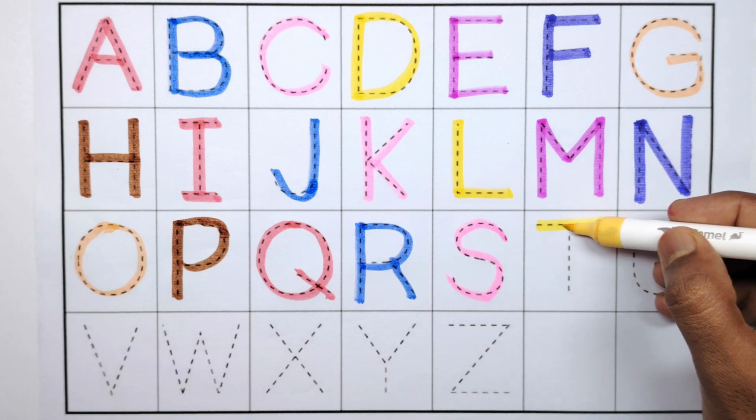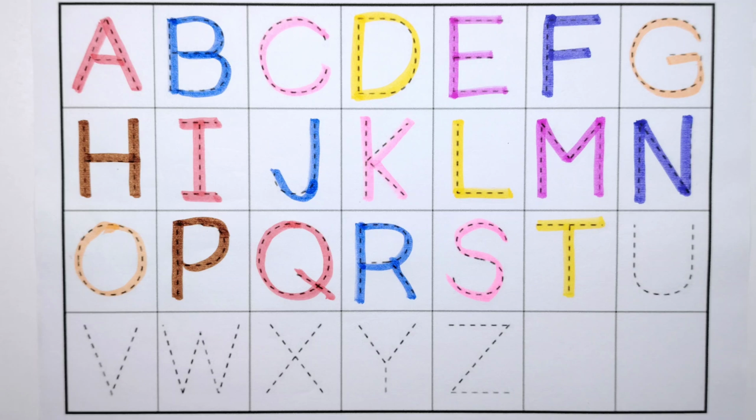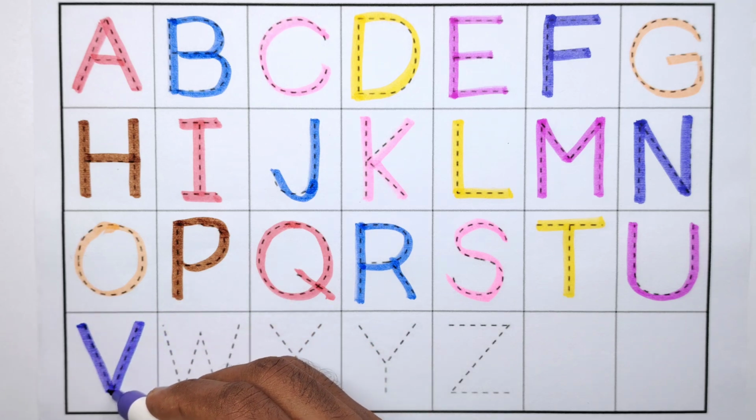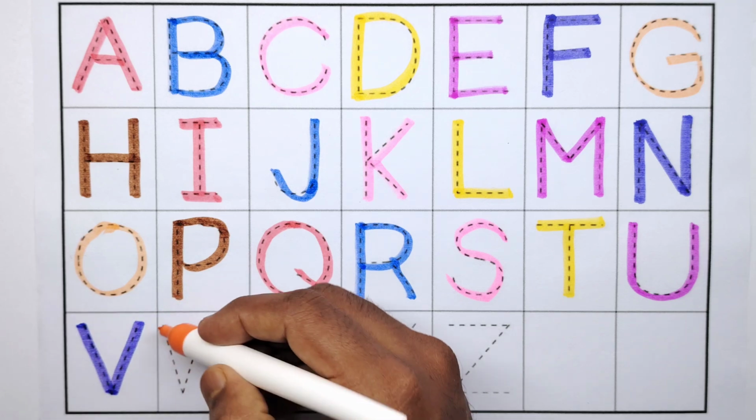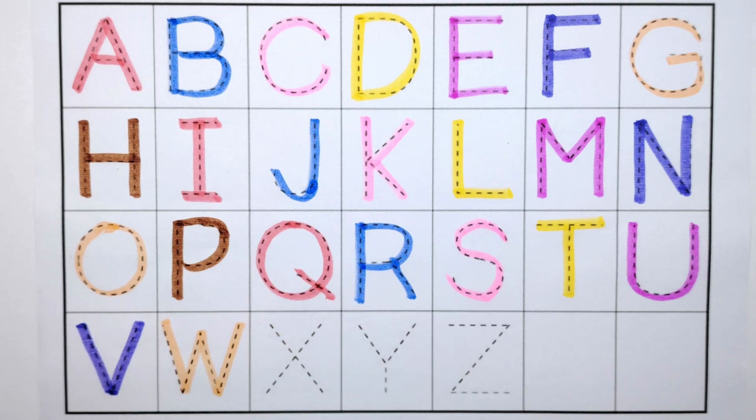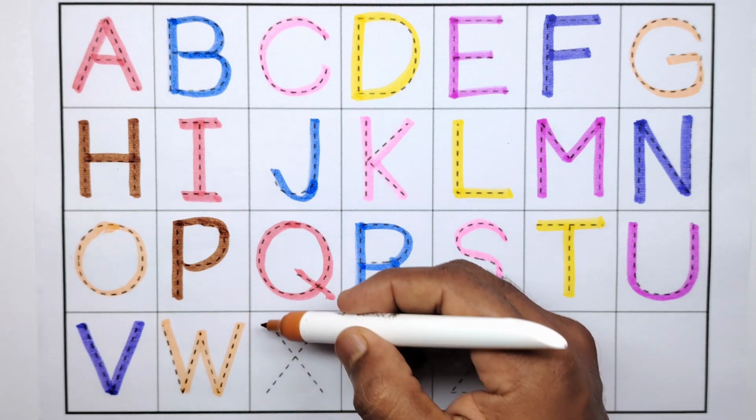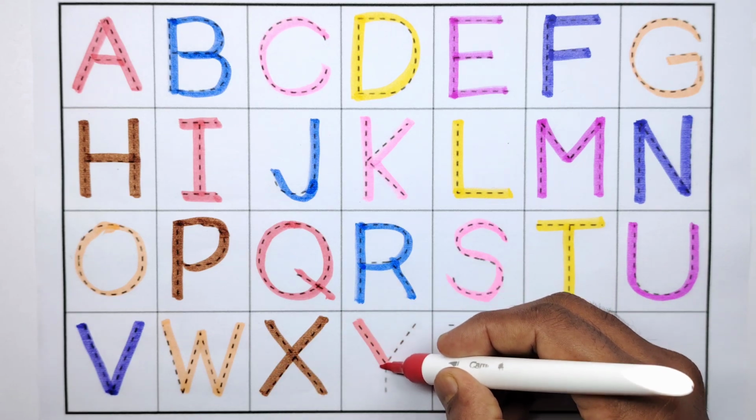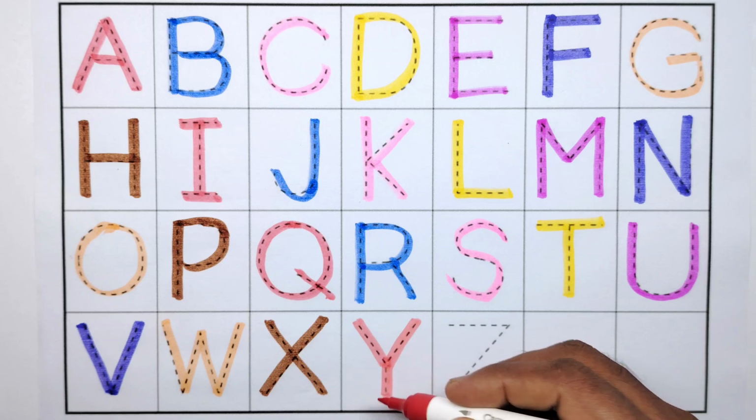T for tomato. U for uniform. V for village. W for window. X for X-ray. Y for yo-yo.